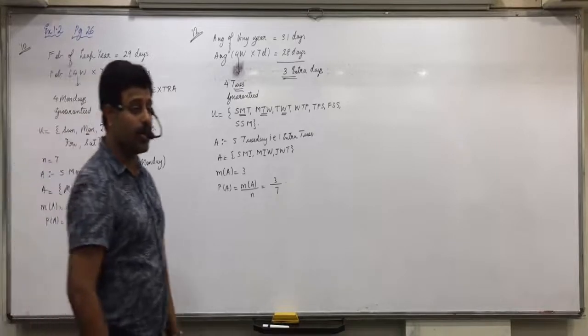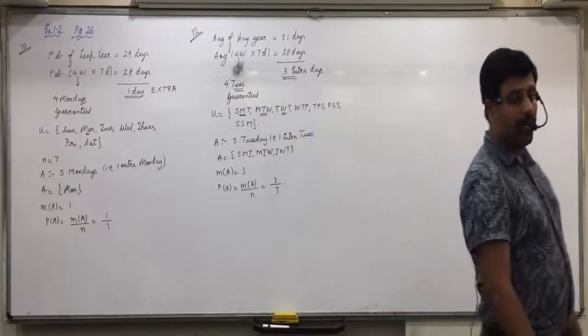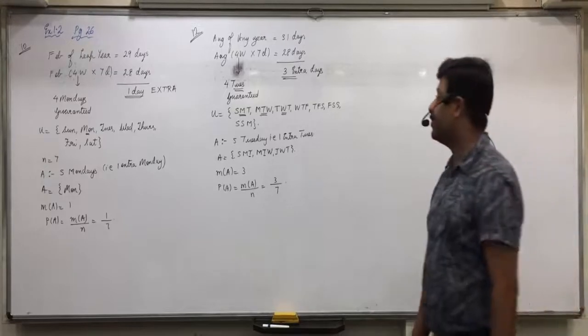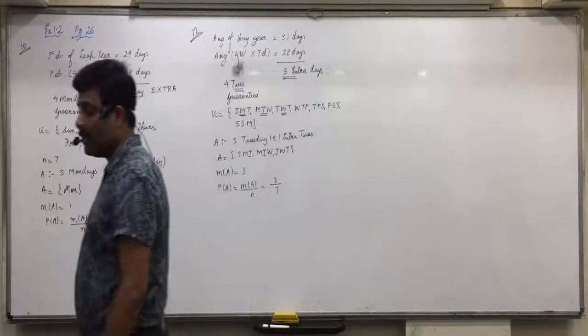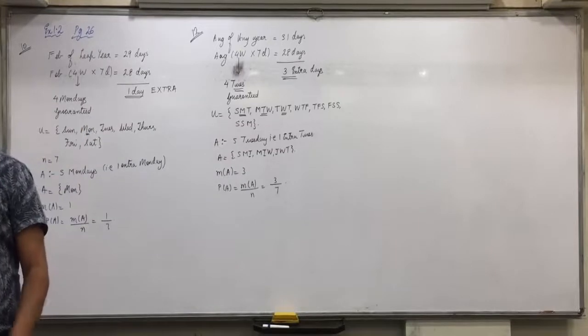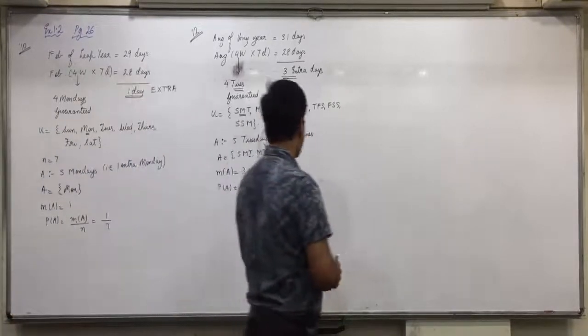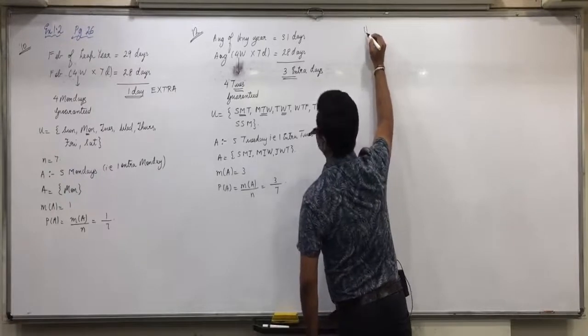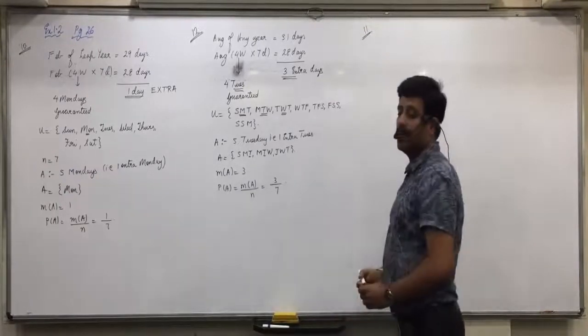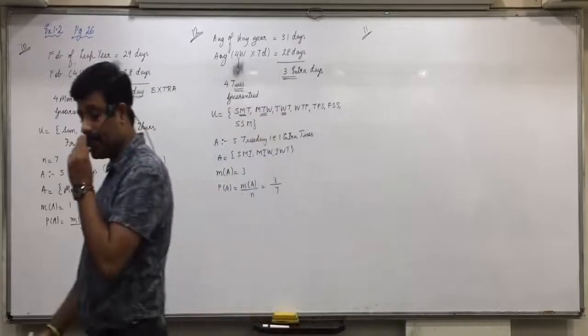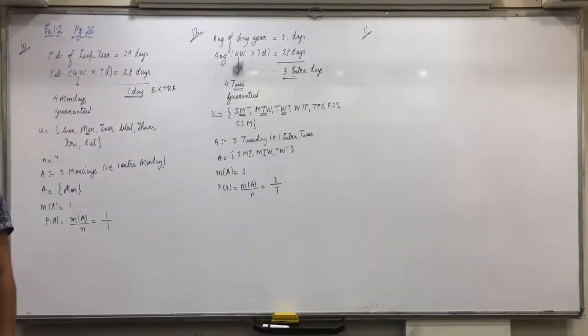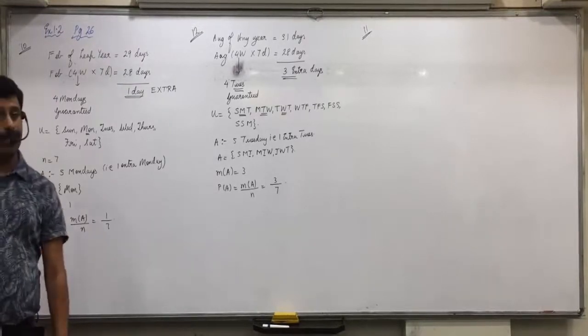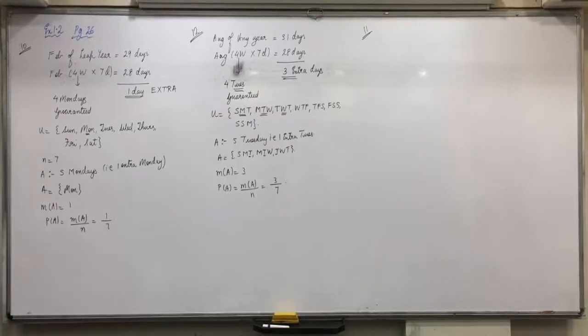So take that in homework, extra question. Write down extra question in homework. What is the probability of getting 5 Thursdays in the month of April? It can be any month, okay? April, June, September, all these months have 30 days, so probability will be 2 by 7. Alright everyone? Now see, 11th is again similar, you do it along with me.